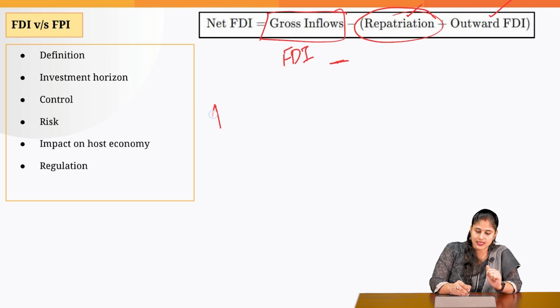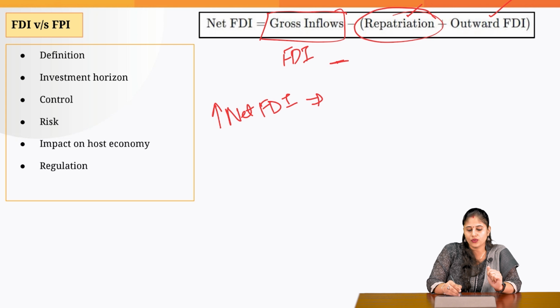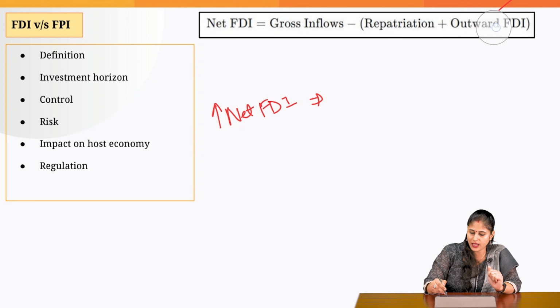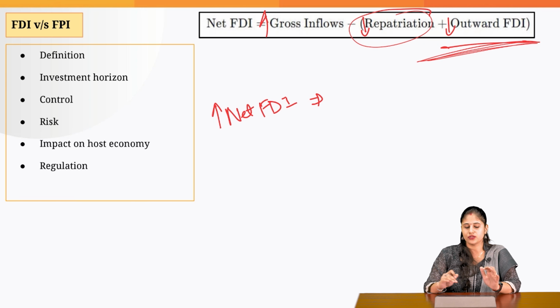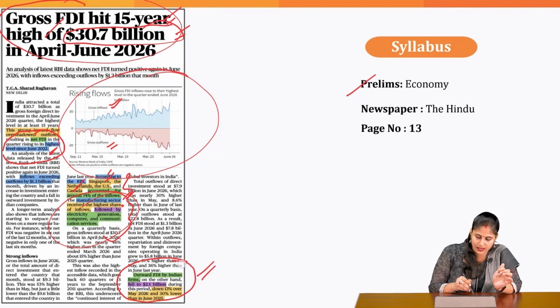Now, the article tells us that this net FDI has increased. That means what would have increased? The gross FDI would have increased, no doubt. And repatriation of profit would have gone down, and outward FDI would have gone down. We don't know about the repatriation of profit, but we are sure that outward FDI has gone down, as the article itself has pointed out.